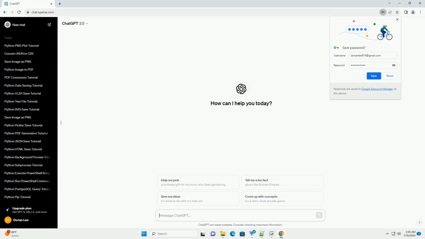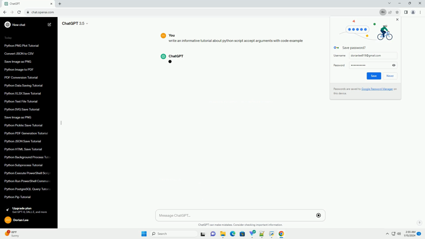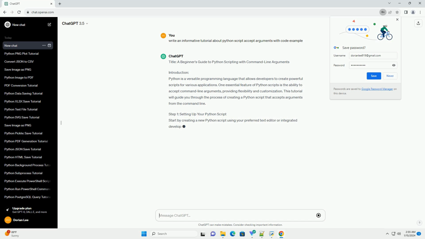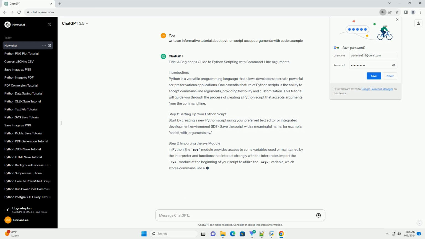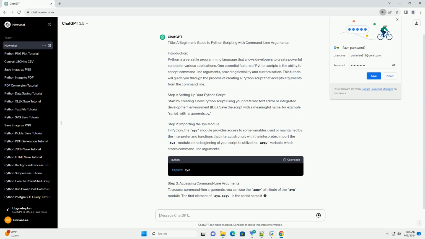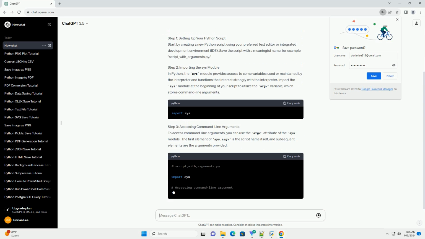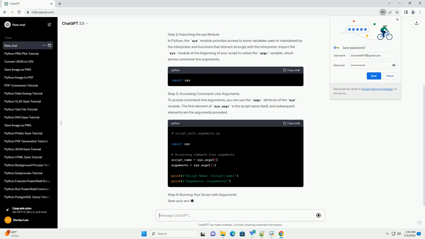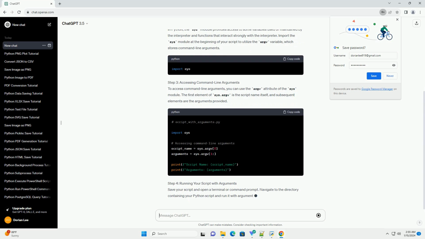Title: A Beginner's Guide to Python Scripting with Command Line Arguments. Introduction. Python is a versatile programming language that allows developers to create powerful scripts for various applications. One essential feature of Python scripts is the ability to accept command line arguments, providing flexibility and customization. This tutorial will guide you through the process of creating a Python script that accepts arguments from the command line.